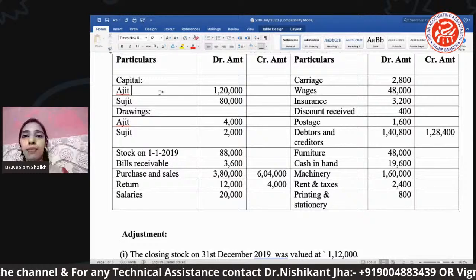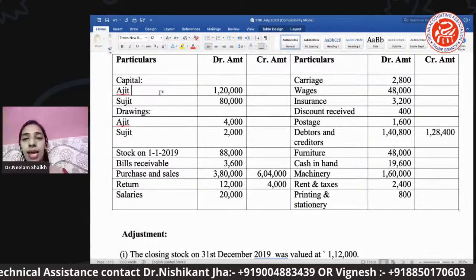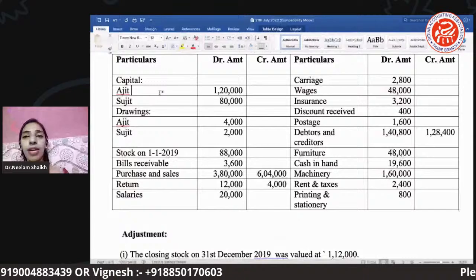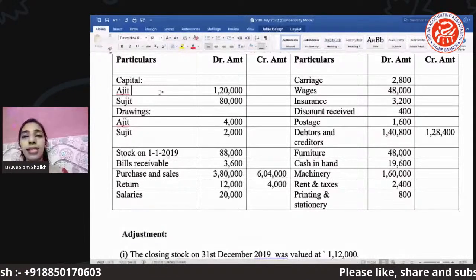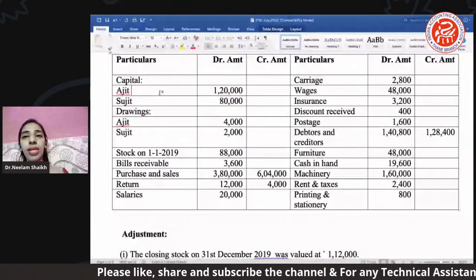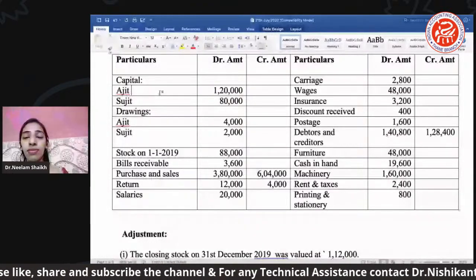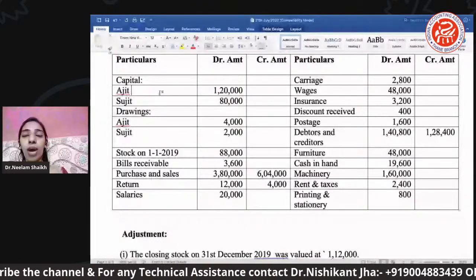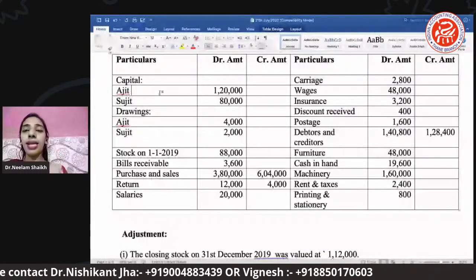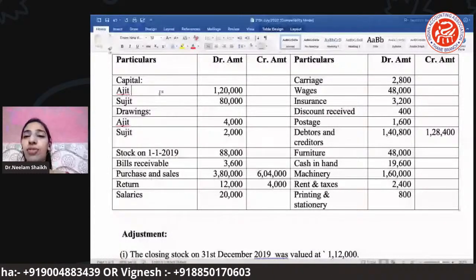Purchase and sale. Purchase is a direct expense, and sale is our direct income. Okay. So both will go under the trading account. So very important is you have to understand whether it is a direct expense or a direct income, indirect expense or indirect income. This we have to find out, right?